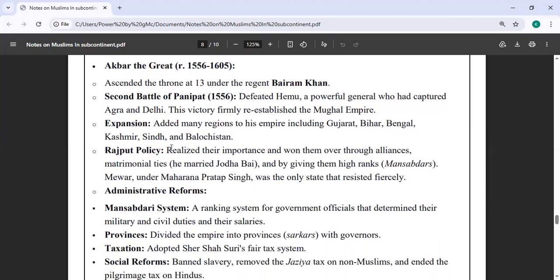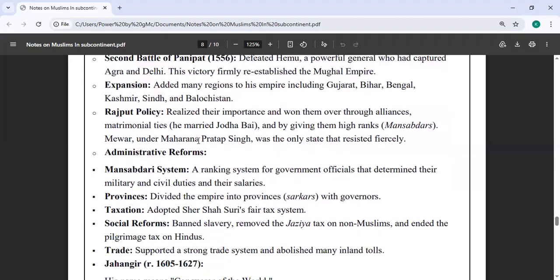His Rajput policy was very smart. He realized their importance and won them over through alliances. So he thought, I can't defeat them alone, so I have to accept them by making an alliance. Matrimonial ties, like he married Hindu women there. He married Jodhabai, giving them high ranks, and made a good partnership with them. Mewar under Maharana Pratap Singh was the only state that resisted fiercely.